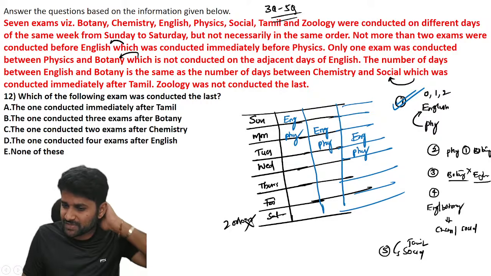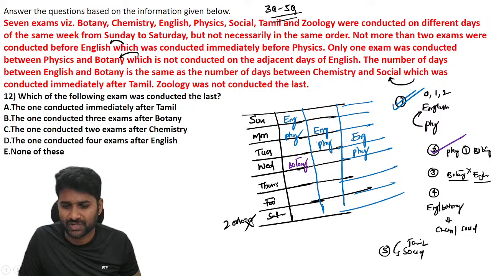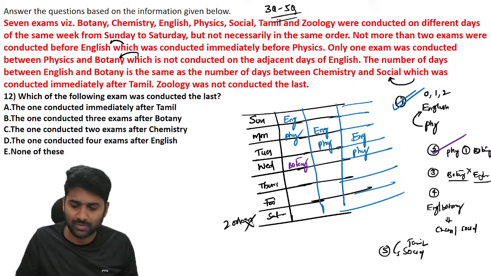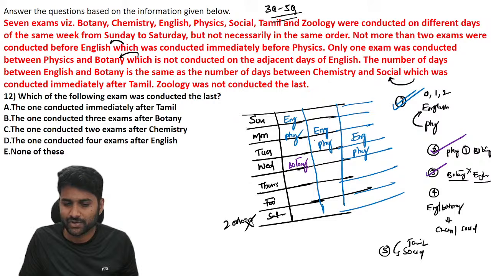Now you already know the physics. There is one subject between physics and botany, so you can conclude botany here. Physics, you know, is Tuesday. For botany, there is a possibility of Sunday or Thursday. But Sunday is not possible, because of the immediate point: you cannot place botany and English together. So you cannot place botany on Sunday. So definitely botany on Thursday.